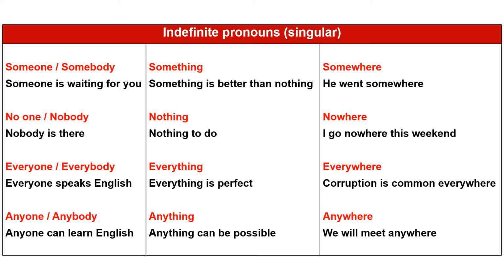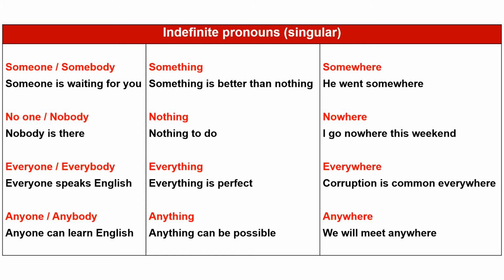But in formal writing, we should use only someone, not somebody. Example, someone is waiting for you. Since it is a singular form pronoun, we have used the singular form verb is waiting. Next, something. Something is better than nothing.